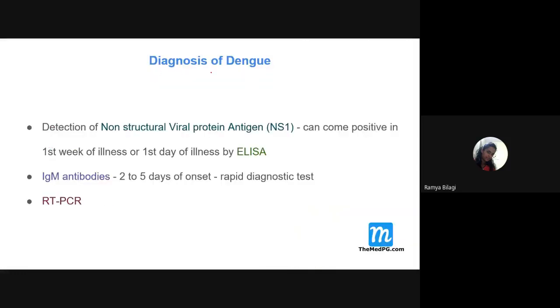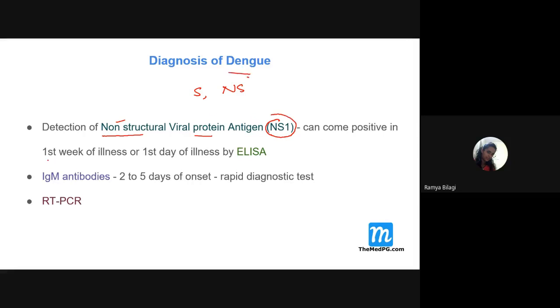And how do we diagnose dengue fever? A very important diagnostic point is the presence of non-structural viral protein antigen. This virus has structural proteins and non-structural proteins. So if non-structural protein 1 is detected, then it is confirmatory for dengue.